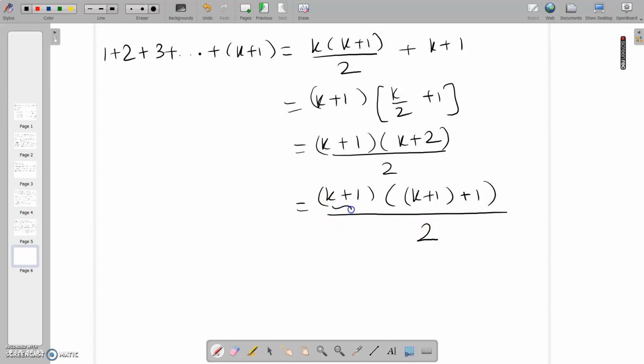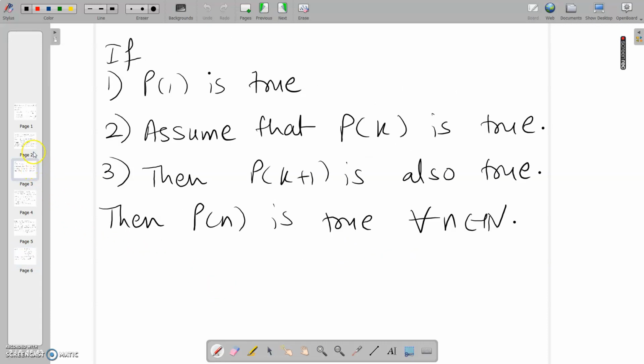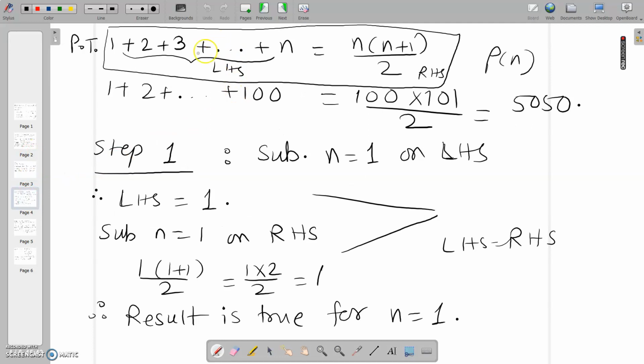So this is something like n into n plus 1 by 2. That means I am proving that my result is true for n equal to k plus 1. Therefore, P of n is true for n equal to k plus 1. So, quickly revise it. The problem was 1 plus 2 plus 3 up to n equals n into n plus 1 by 2.